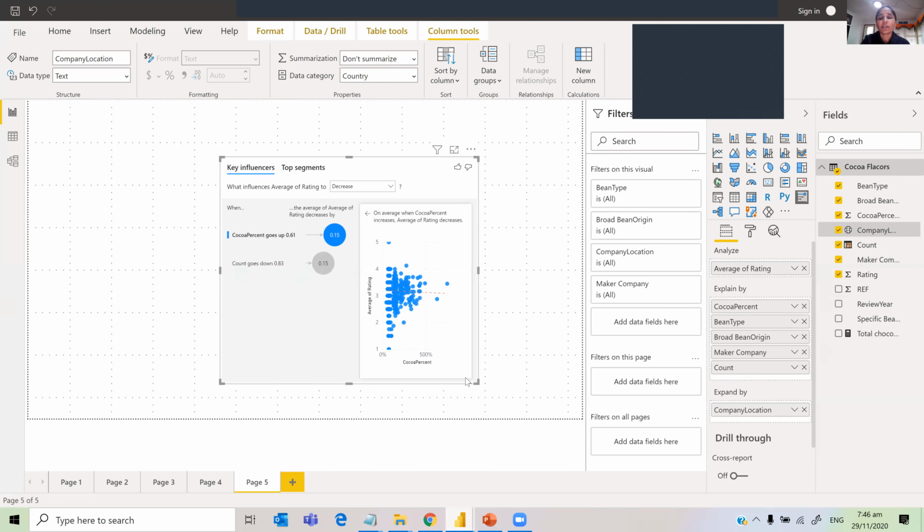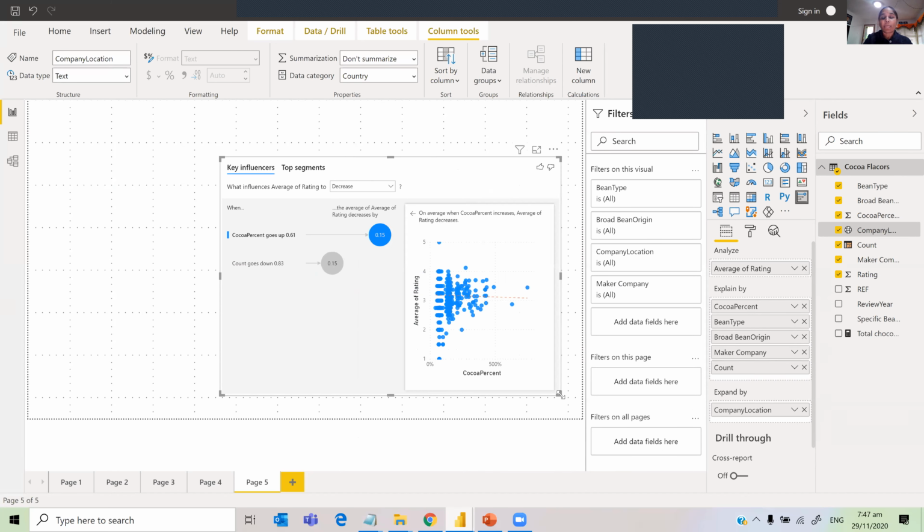So as and when you add the factors, it is analyzing, and now it came up with something. So I'm just explaining what the concept is here.